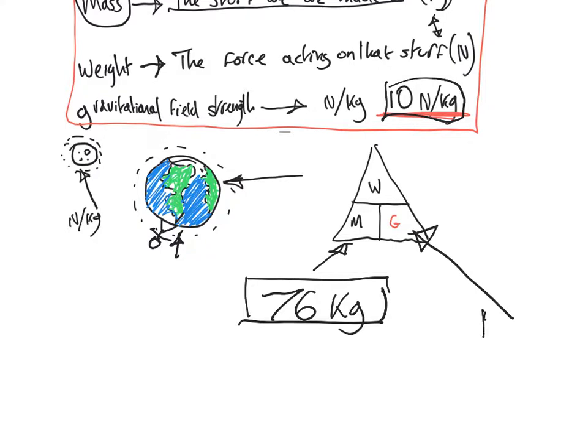So it would be 10 newtons per kilogram. Now, I want to work out what this calculation is. So we know that this means multiplication. So this times this equals my weight in newtons, which would be 760 newtons.